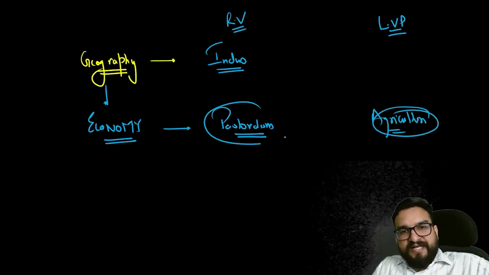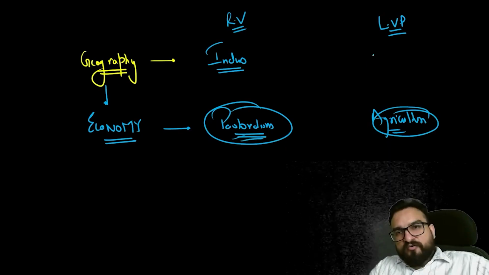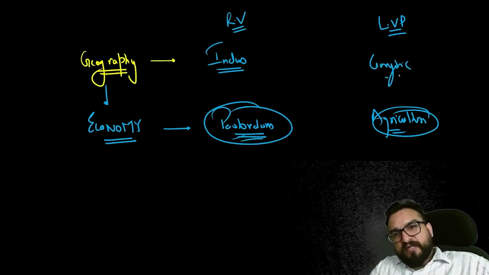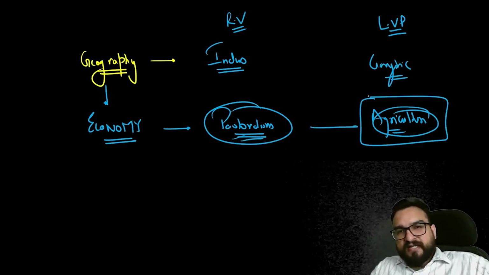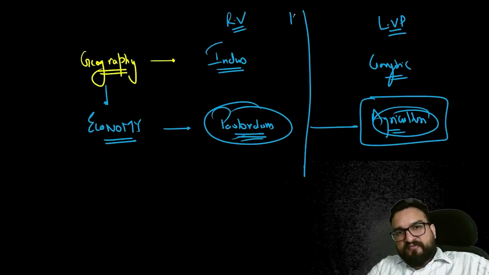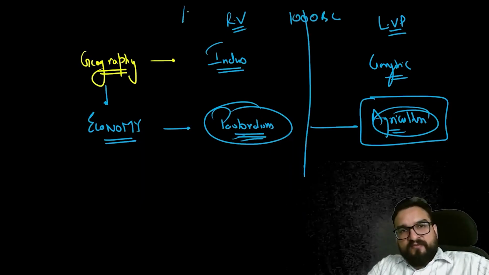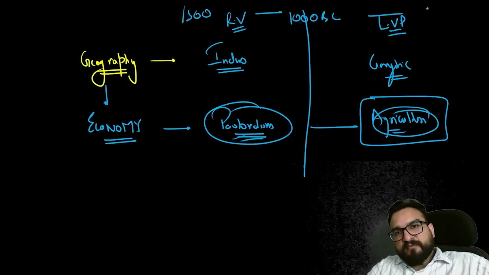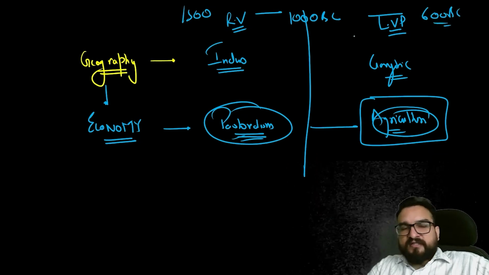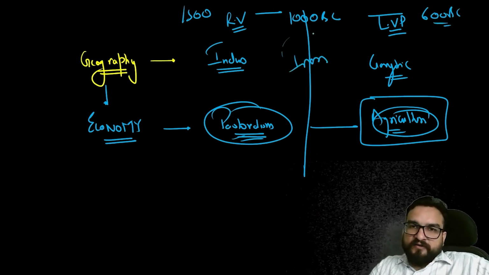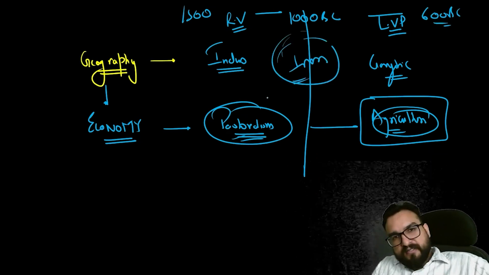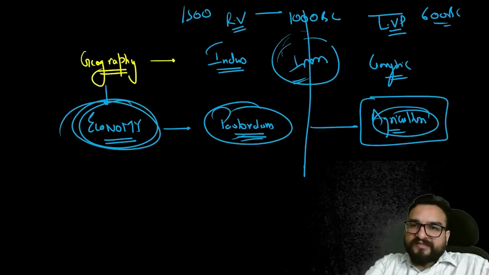So this is the highlight: how from the Gangetic plains, when they went over there, they performed agriculture. And the bifurcation is 1500 to 1000 BC Rigveda, 1000 BC to 600 BC later Vedic age. And over here one important thing which led to the finding of iron. Right. So the economy we are going to discuss now.